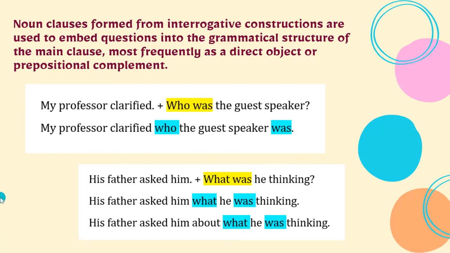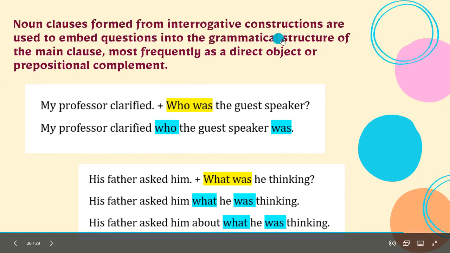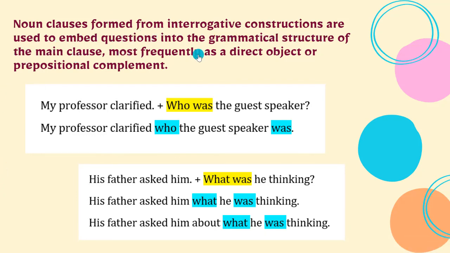Okay, let's see the example. Noun clauses formed from interrogative constructions are used to embed questions into the grammatical structure of the main clause, most frequently as a direct object or prepositional complement. For example, here, two sentences: My professor clarified, plus who was the guest speaker? And then my professor clarified who the guest speaker was. Okay, so the question here becomes positive, and the be verb or auxiliary verb comes after the subject.